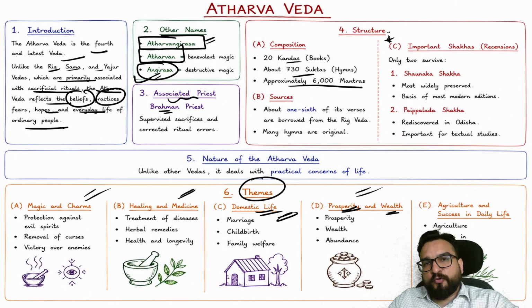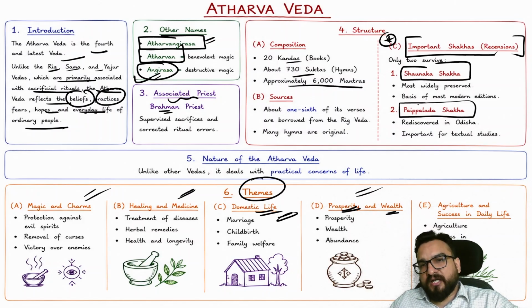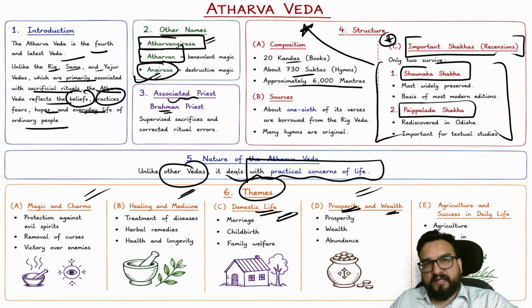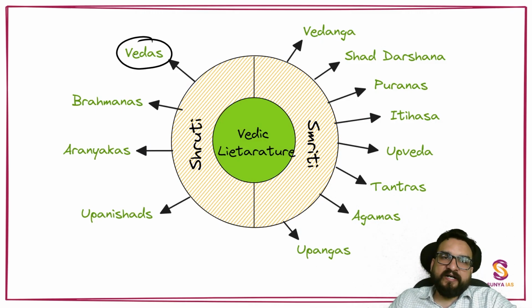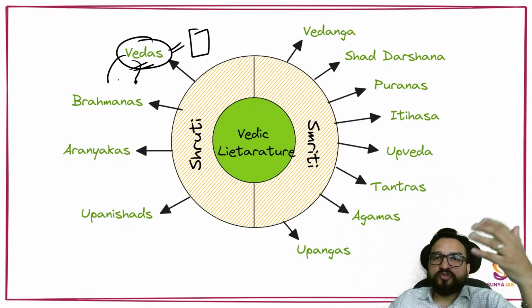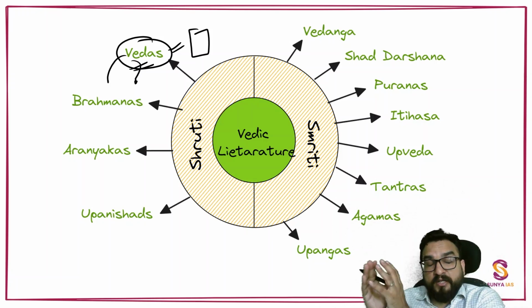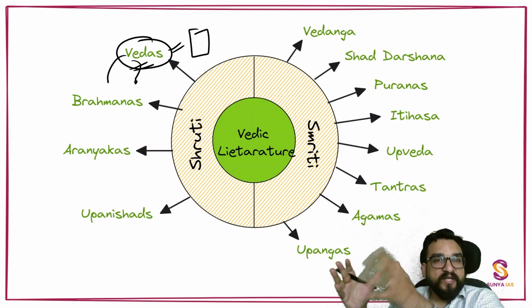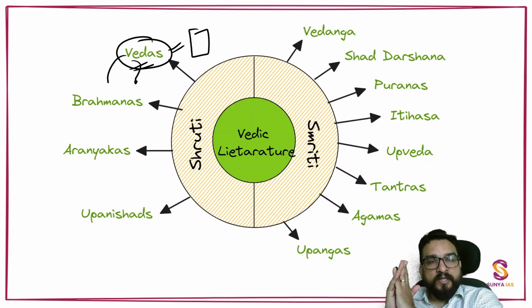Okay, the most important part, now you see the important recension shakhas. One is Shaunaka Shakha, one is Paippalada Shakha, right? So these are the shakhas of Atharvaveda you will find over here. Okay, so this is important. Unlike other Vedas, it deals with practical concerns of life, right? So the Vedas category is over, guys. Now I have given you the initial structure of it. What is written in them, what exactly you will find in them with respect to society, geography, I will be showing you the exact hymns as well, guys, so that you know where we are getting this information from. Don't worry about it.